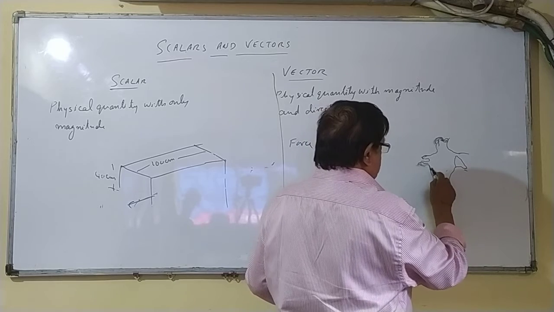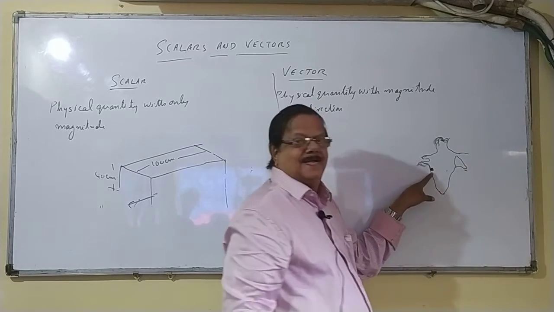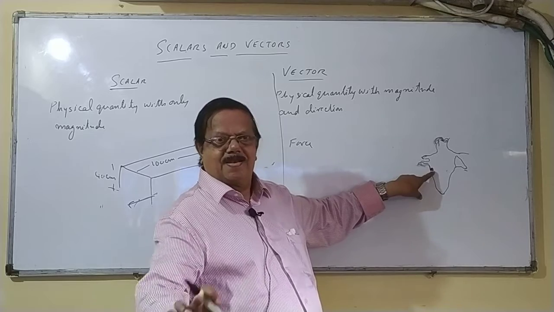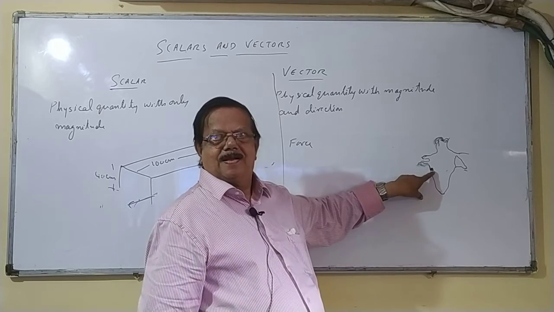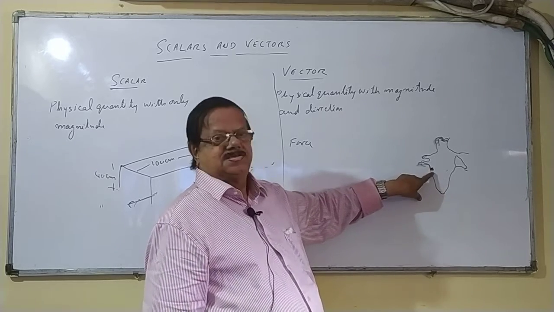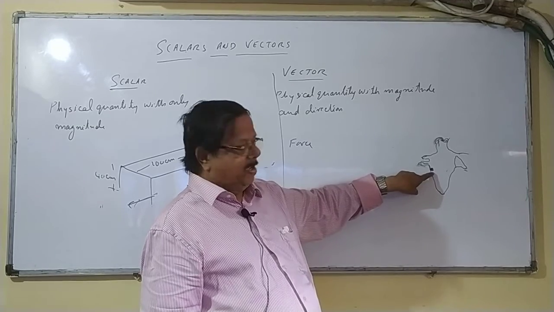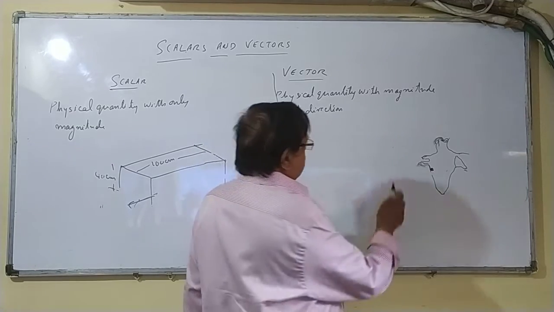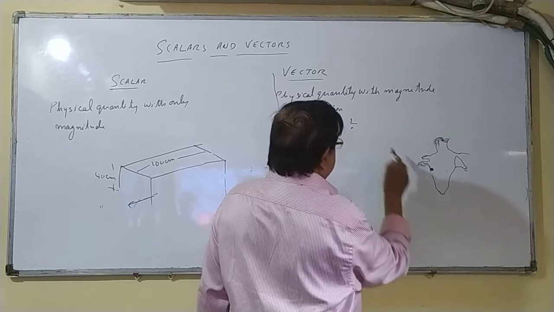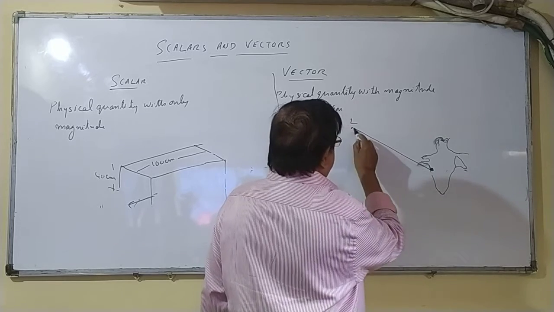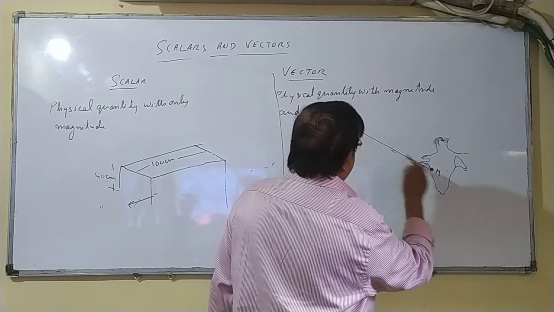I hope you understand something like that effect. Okay, understand? So, this is Bombay or Mumbai. I want to go to London from here. This is the direction from Mumbai to London.